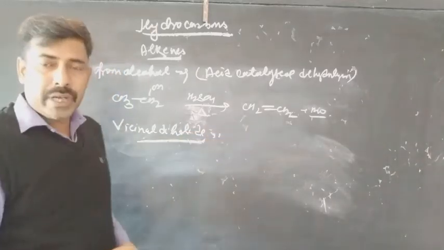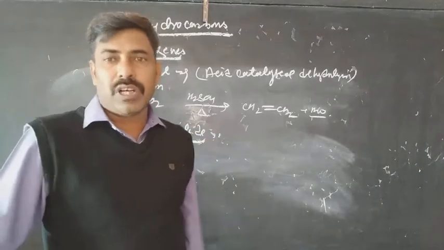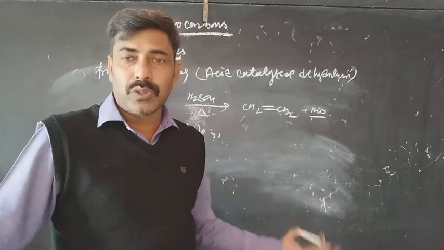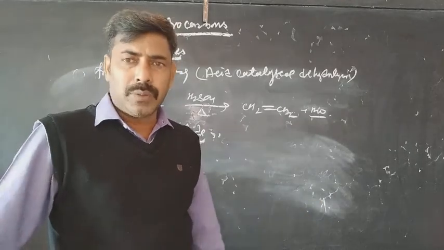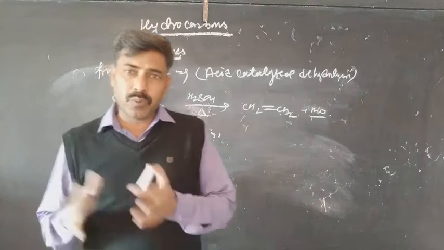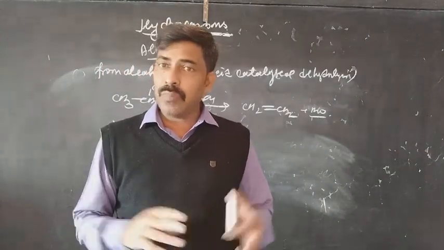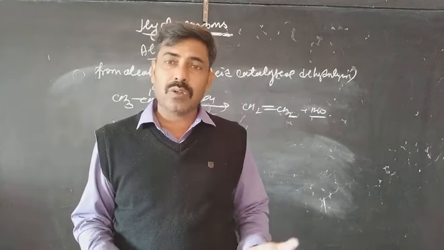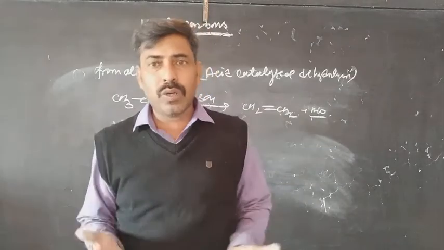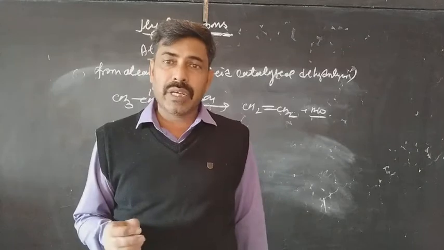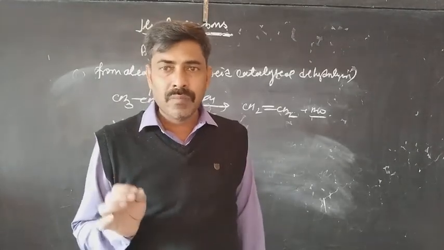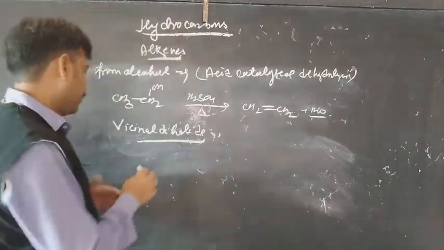When two different halogens are attached on consecutive carbons, like carbon number 1, 2, if the two halogens are attached on the two consecutive carbons, that is called the vicinal dihalide. And if two halogens are attached on the same carbon, then it is called a geminal dihalide.